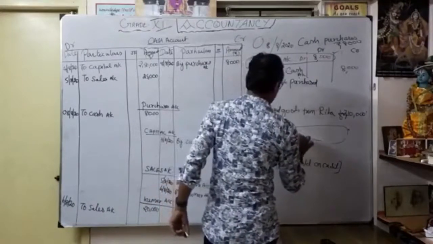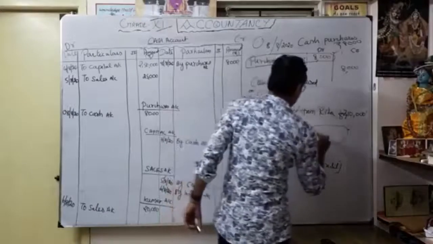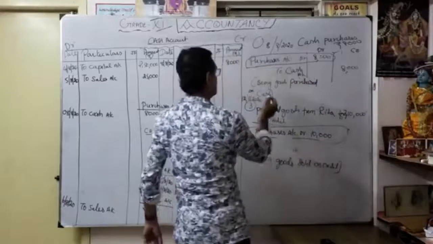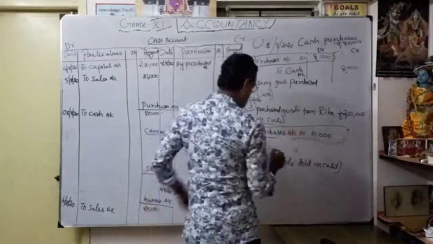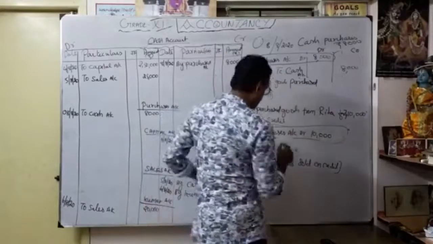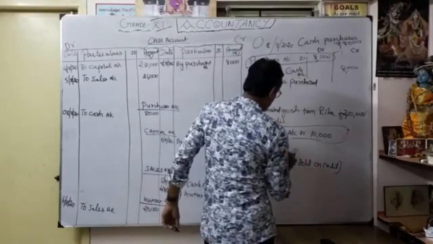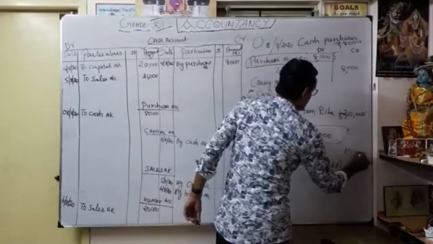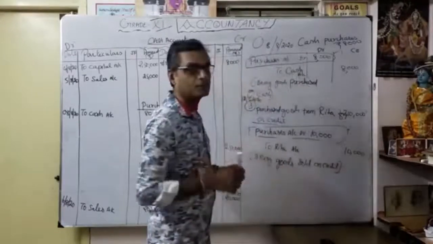Purchases account debit, how much? 10,000. Purchase account debit 10,000 to Rita account, how much? 10,000.